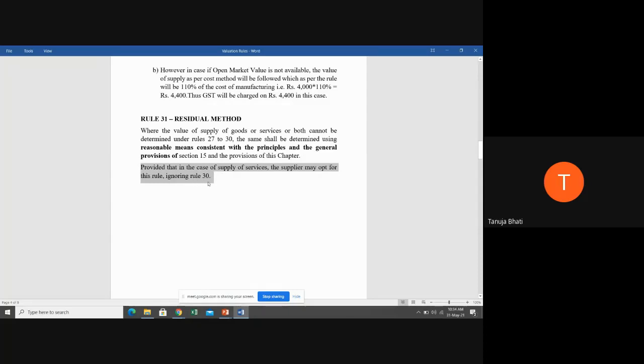See, in case of goods, you have to follow the order. First see rule 30, then if you're not able to find out under rule 30, then go to rule 31. But in case of services, students, rule 30 can be ignored. Reason being, it is very tough to find out the cost of providing a service. You can easily find out what is the cost of production, what is the cost of manufacturing, what is the cost of acquiring the goods. But in case of providing services, it is little unreasonable to find out what can be the exact cost of providing these services. Therefore, you can ignore rule 30 and directly come to rule 31 in case of services.